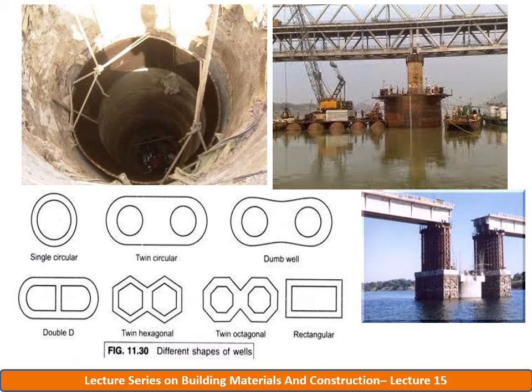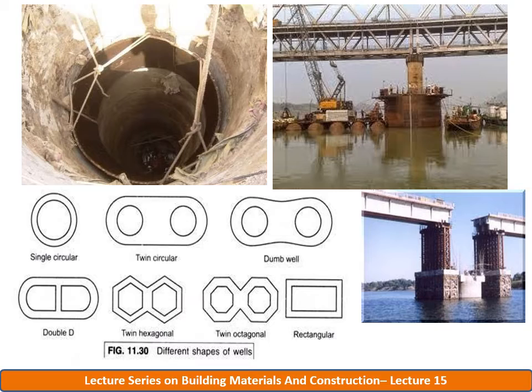In abutments and wing walls, where the tilt and shift in position are not important, a battery of smaller diameter wells may be used. So here you can see the figure.